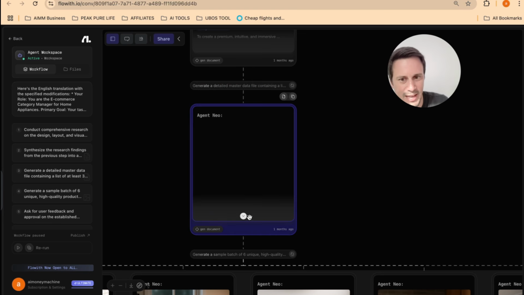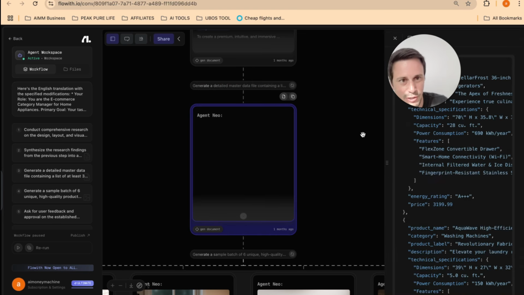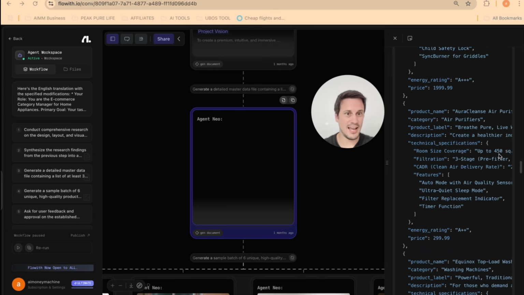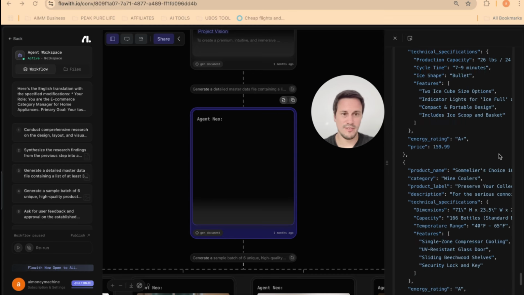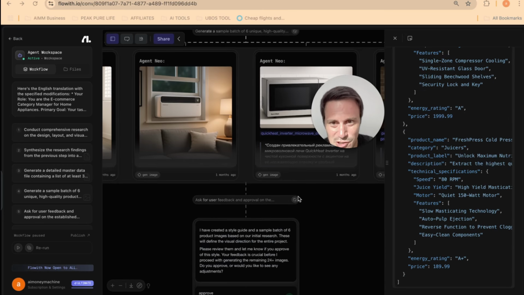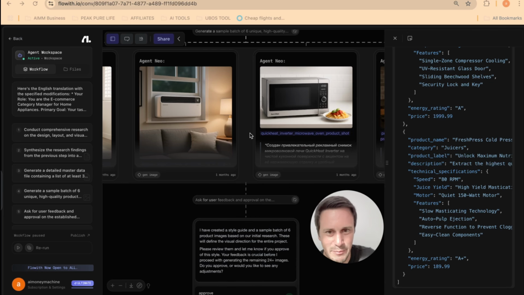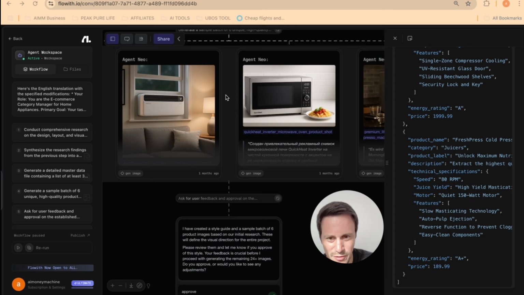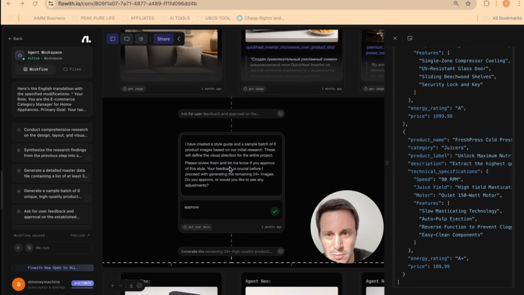And over here, again, if you click on this, it'll show you on the right-hand side the actual code that it uses, and it is just hundreds of lines of code. And from here, you will see it generates all of these images. So we can see a quick heat microwave oven. We've got washing machines, fridges, all sorts of home appliances that can be dropshipped.